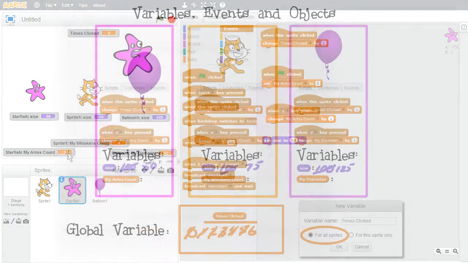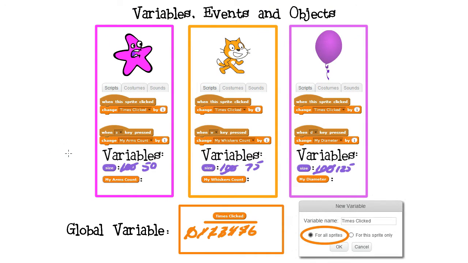I'll go back to my diagram and show what happened to the variables. When the green flag was clicked, my arms count was set to 5. Whiskers count was set to 4, and my diameter was set to 12. Pressing the D key twice changed it to 13 and 14. Pressing the W key a couple times changed the count to 5, then 6. Pressing the A key a couple times changed my arms count to 6, then 7.